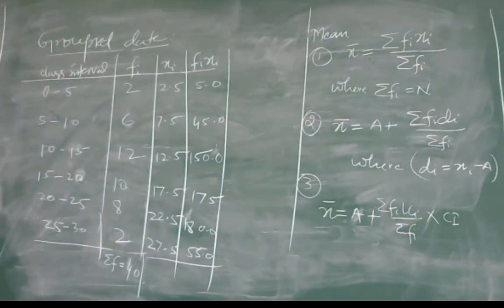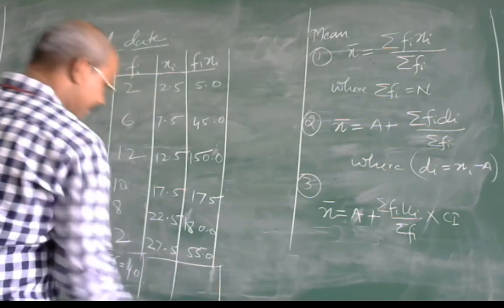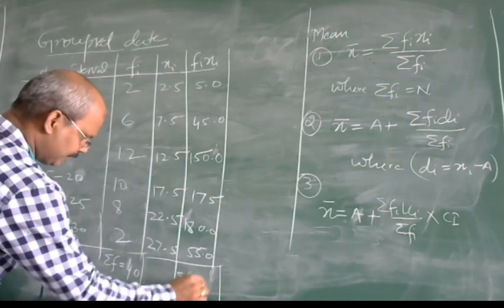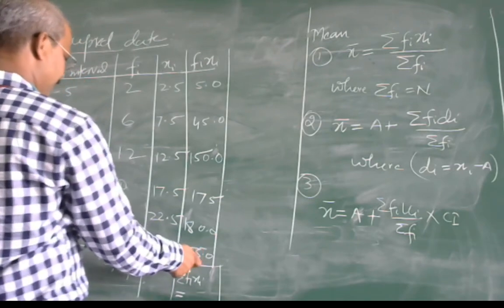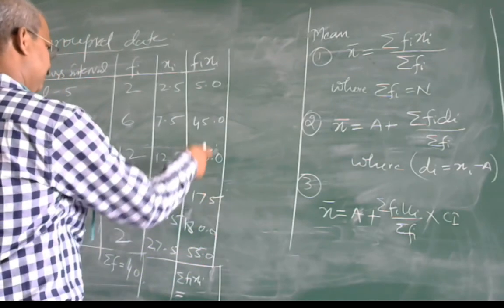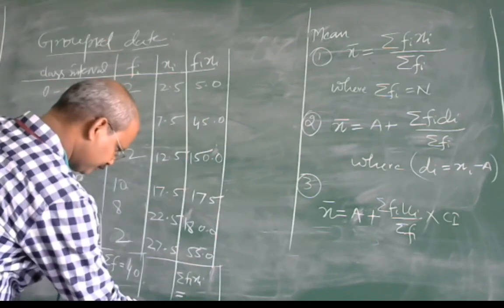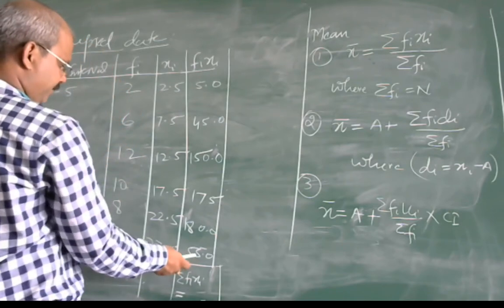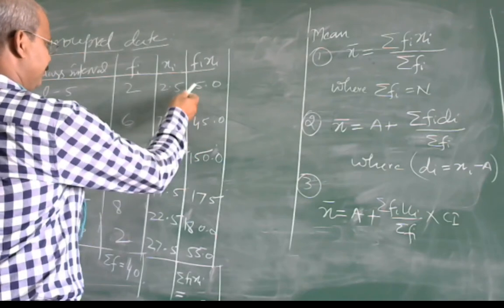So now, after adding these, we will find the summation fi. This becomes 5, 10, 15, 20. Again, I repeat it, 5, 10, 15, 20.